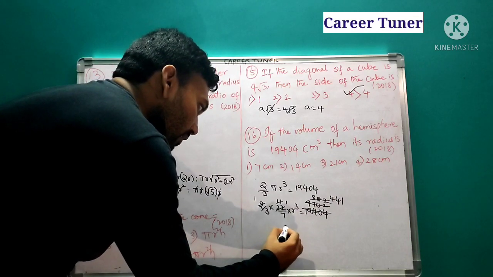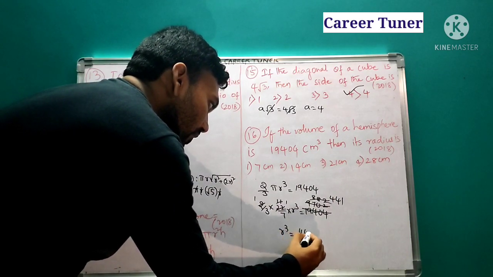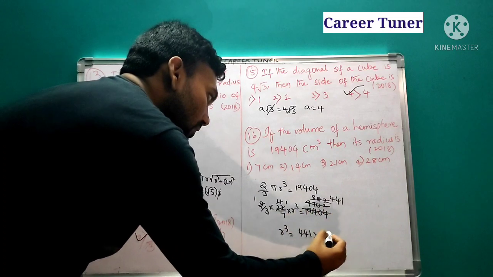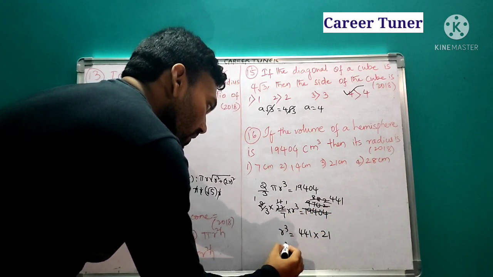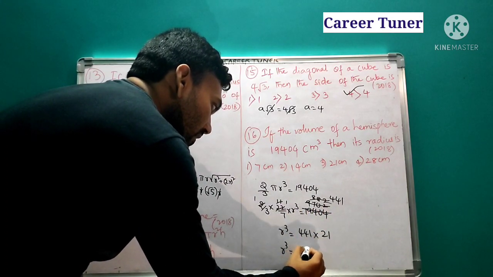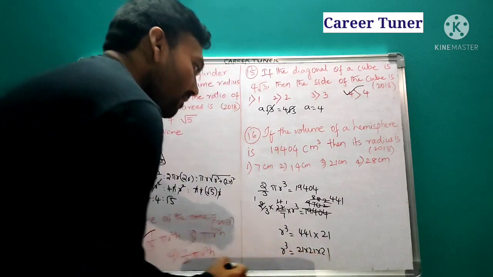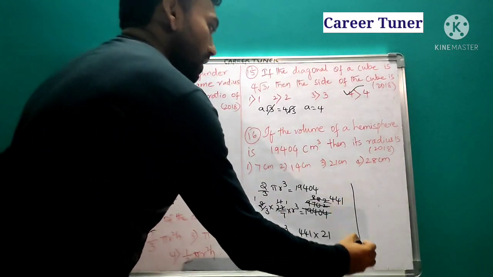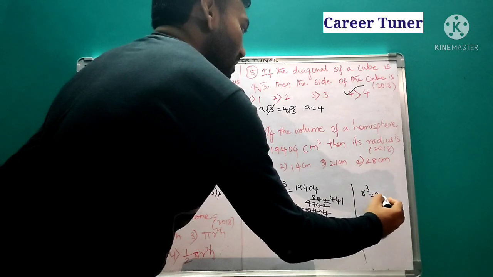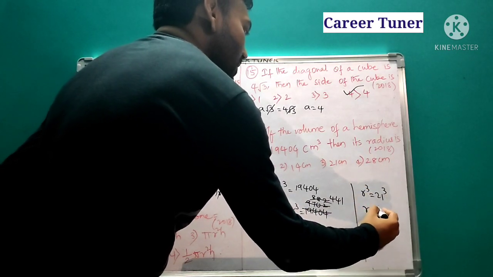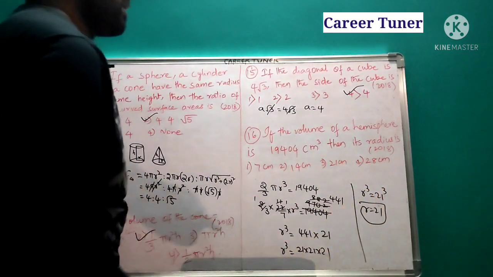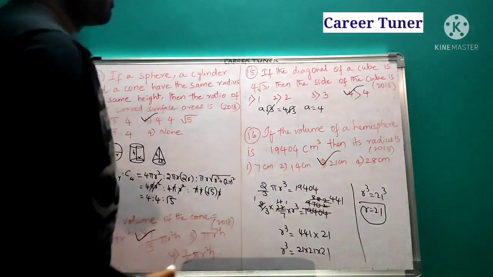Now you see r cube is equal to, already it is 441 and this is 7 into 3, if it goes there it becomes 21. So we know that already this is equal to what? 21 into 21 into 21. So r cube is equal to how much? Directly r cube is equal to 21 cube, therefore r is equal to how much? 21. So therefore 21 is the answer. So third option.